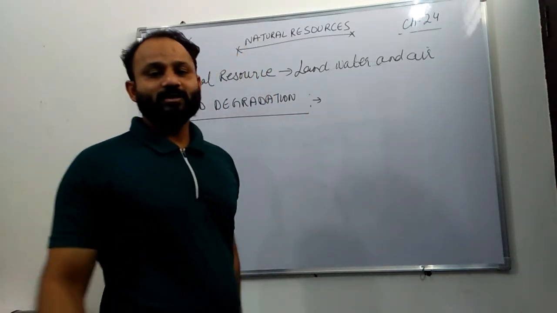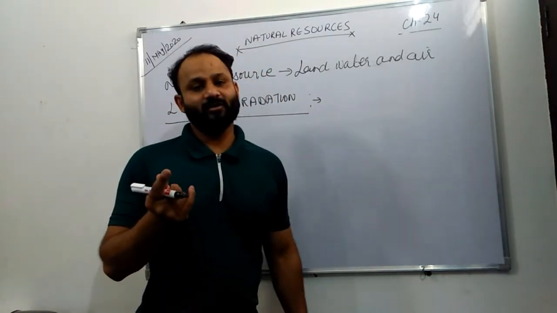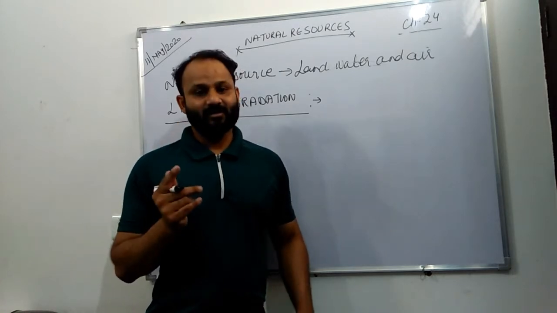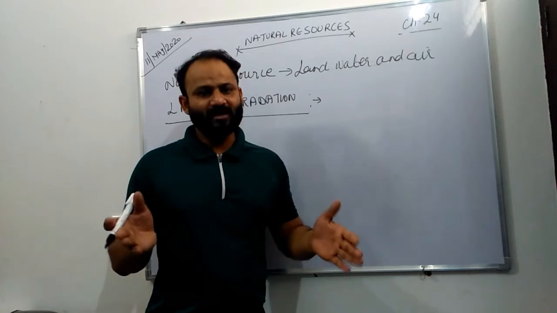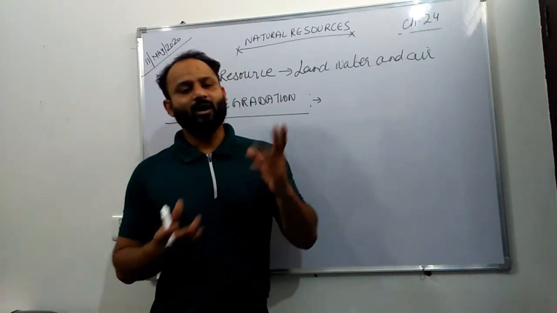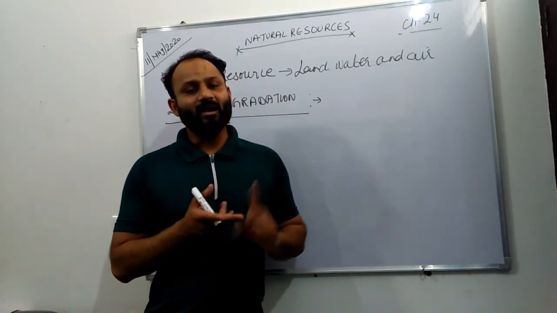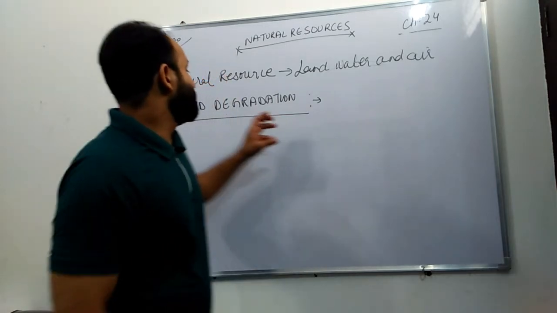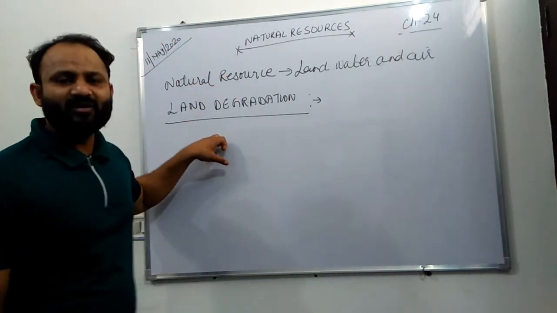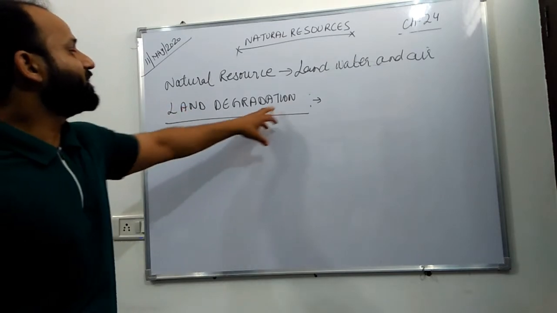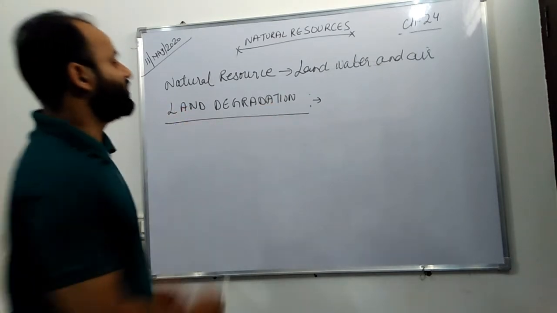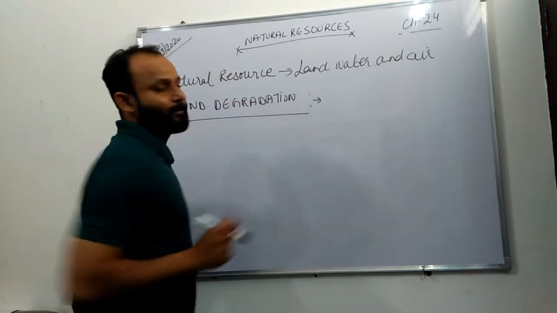I just told you that population is increasing and land is fixed. What are people doing? People are using the land that they have for building houses. So this is land degradation. The population is increasing at an alarming rate and the land is fixed and they are using that land for their commercial use. So this is land degradation.